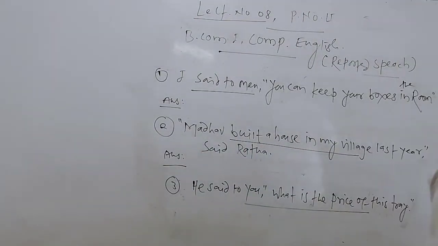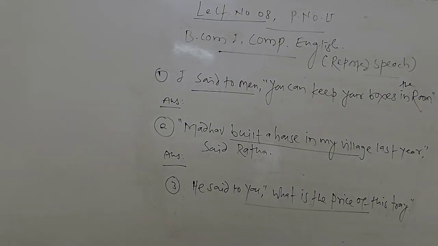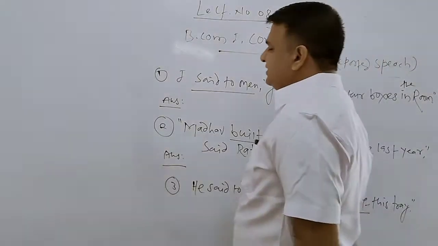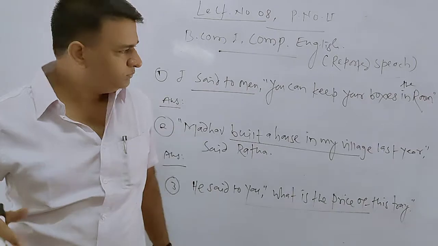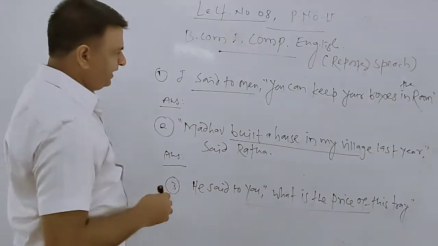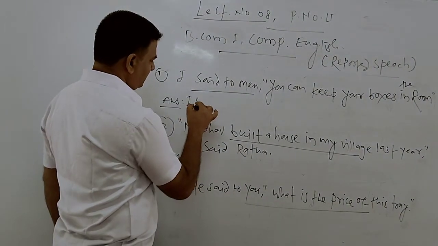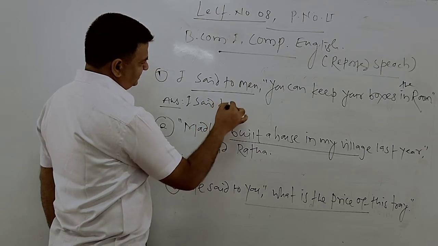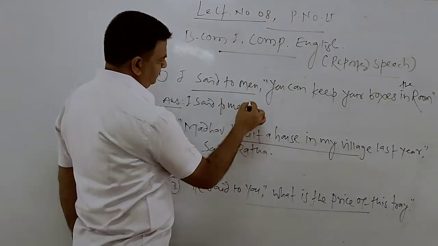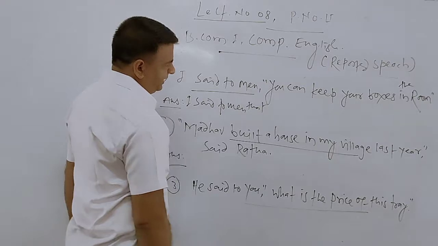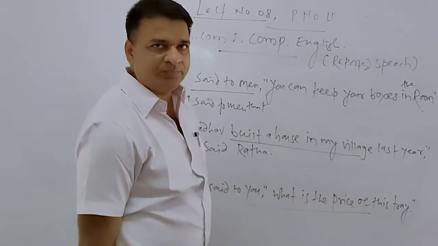I said to the men, yes, those who came to put the luggage, and asked them about the same. We simply say to them, I said to the men, that "you" is plural.